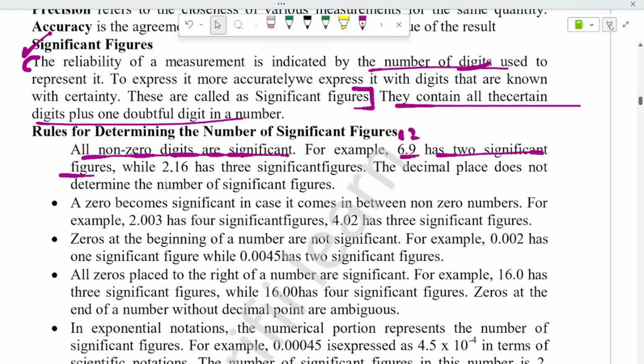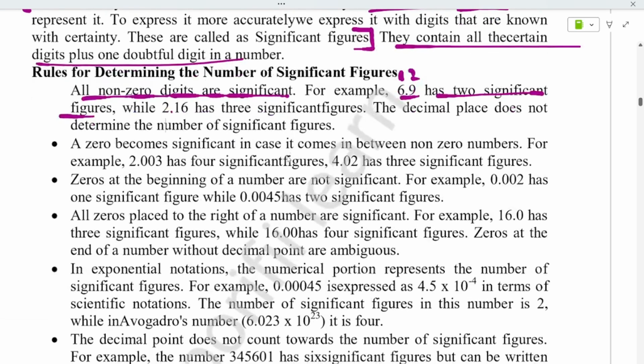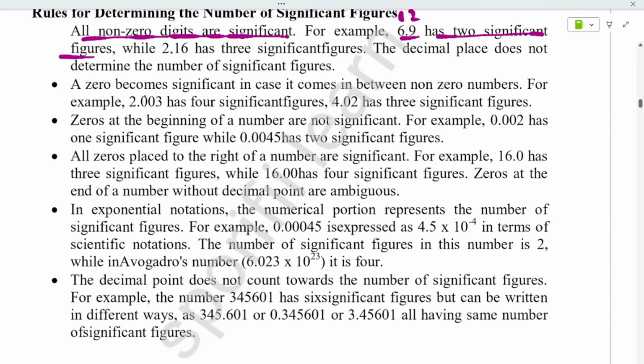Next, a 0 becomes significant if it comes between two non-zero numbers. Okay, if it comes between non-zero numbers it becomes significant. Here we said all non-zero digits are significant, which indirectly means 0 is insignificant. Now we will see when the 0 is significant.